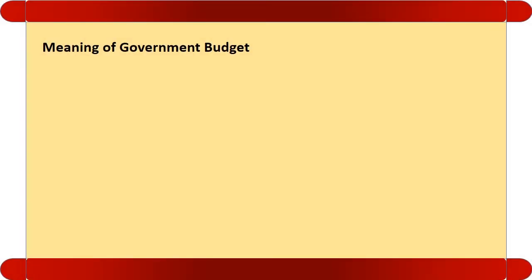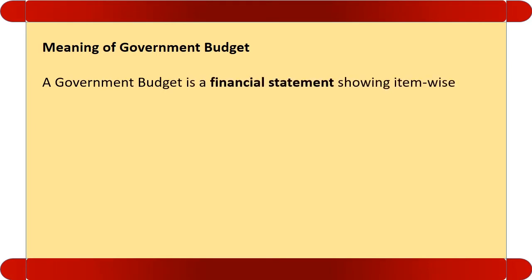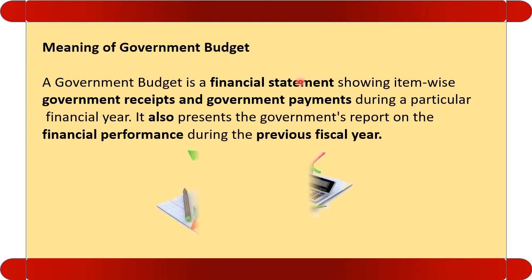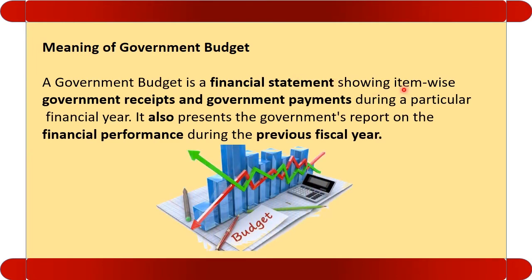Let us start the class with the meaning of budget. Budget is a financial statement showing item wise government receipt and government payment during a particular financial year. So in the budget, government will decide from where they will get the money, and at the same time the government will also intimate where the government will spend the money. Along with this, budget also presents government's report on the financial performance during the previous year.